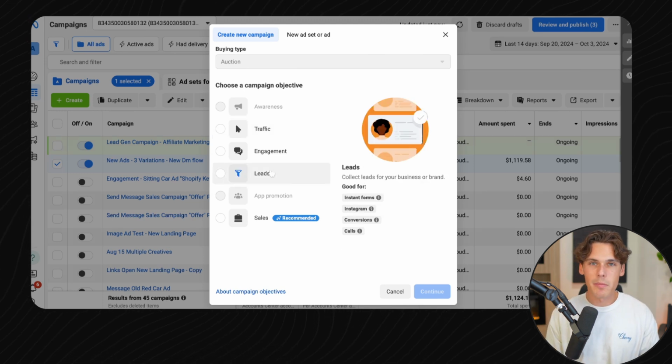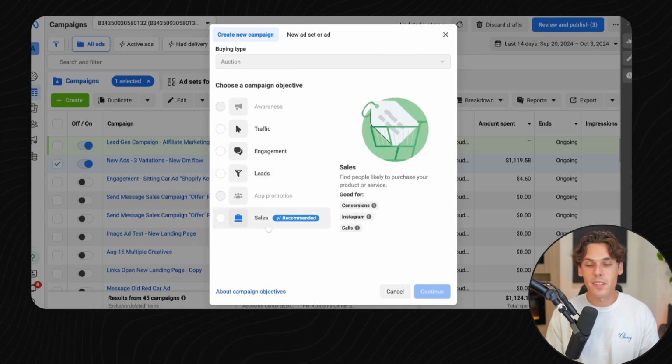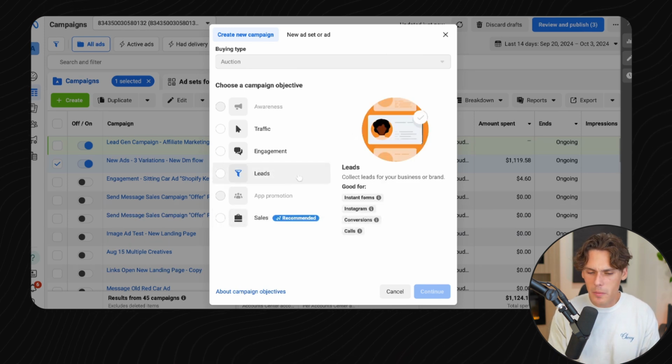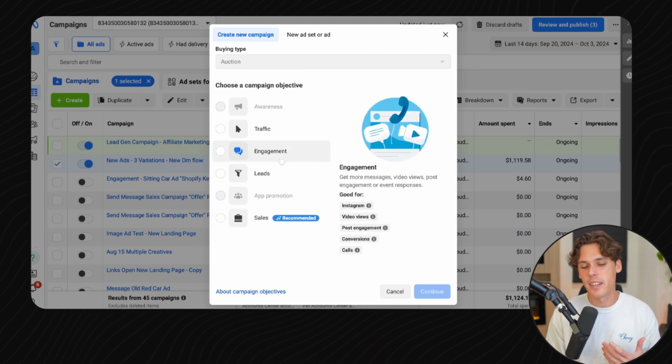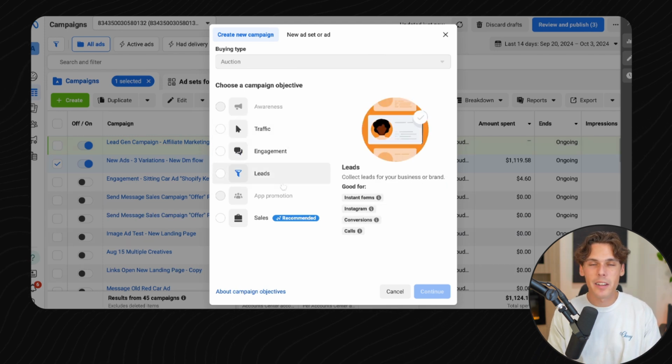I don't really like Facebook's leads form. I found a lot better results with just actually targeting sales and using this strategy that I'm about to show you guys. Now, people do a lot of instant form leads and things like that. I just don't really like it as much. Engagement isn't bad. Traffic is a little bit lower quality traffic in my opinion. So most of the time, depending on your business, of course, we're going to go with sales because we want to get leads from people that are most likely going to convert into whatever service you're offering.